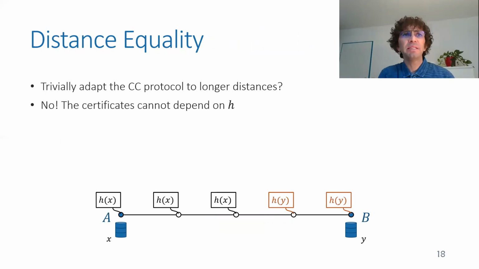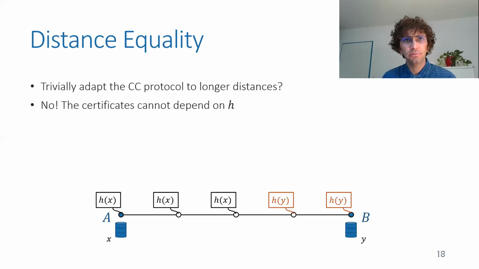So you may think, okay, but this is not a very big problem because we can just use the hash of X as a certificate because that's anyway what you want to send from Alice to Bob. But unfortunately, this doesn't work because you cannot choose a random hash function and then have certificates, not in our setting at least. And you cannot let the prover choose a hash function because maybe a malicious prover will choose a hash function that hashes the same X and Y, even if they are not the same. And then everything will look okay, but it's not really okay.